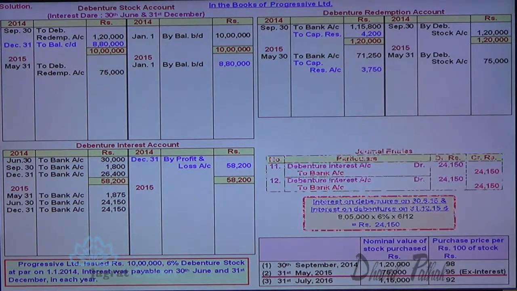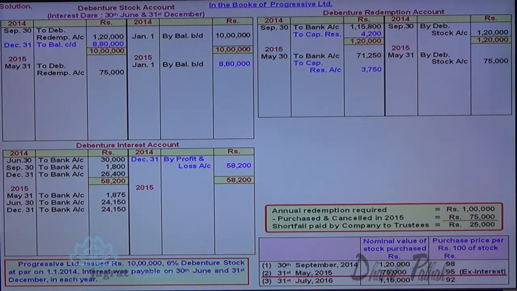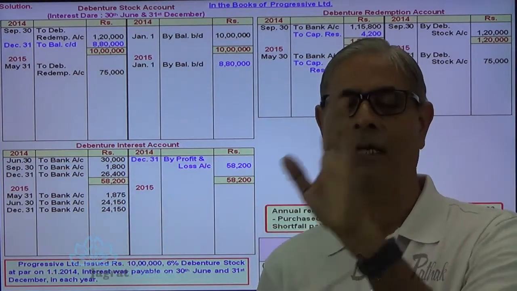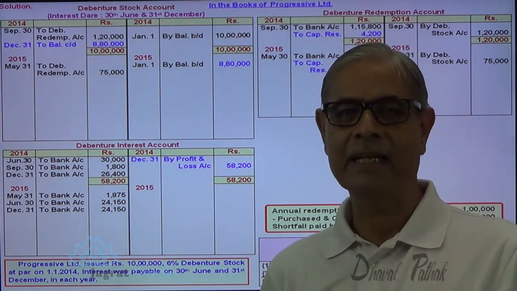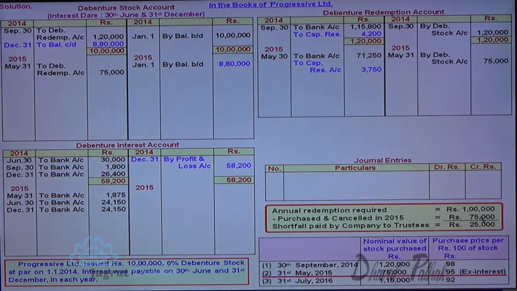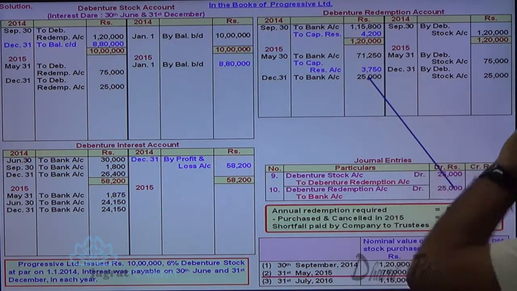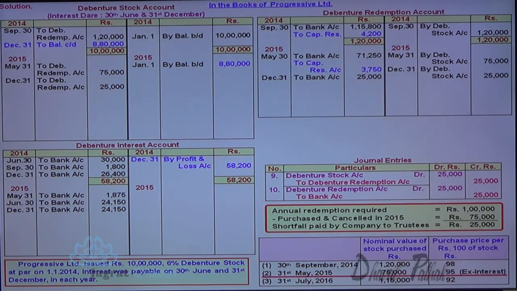Now, as per the requirement of the trust, 25,000 rupees is to be paid by the company. So debenture trustees are required to be paid 25,000, and by payment of this 25,000, debentures to the extent of 25,000 will be redeemed. So the journal entry for that: debenture stock account debit, 25,000 to debenture redemption account credit, and debenture redemption account debit to bank account credit. So the company paid 25,000. By that, these 25,000 debentures are redeemed. That's an important point to be understood.